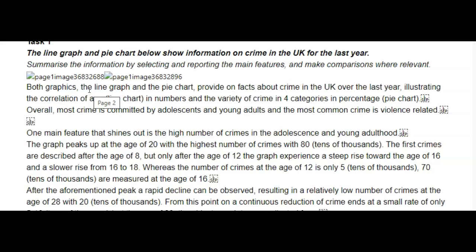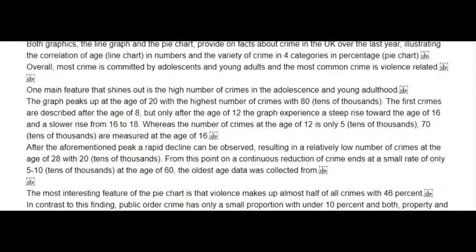over the last year, illustrating the correlation of age in numbers and the variety of crime in four categories in percentage. Overall, most crime is committed by adolescents and young adults, and the most common crime is violence related. Okay, probably should have had a dash here. As I said, I can't open the chart, so that's a problem. I need to be able to refer to it, but okay, I'll see what I can do.